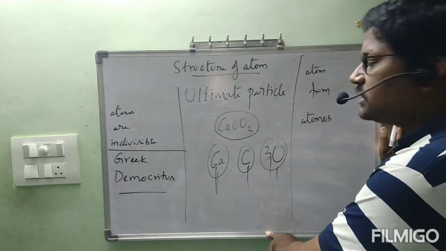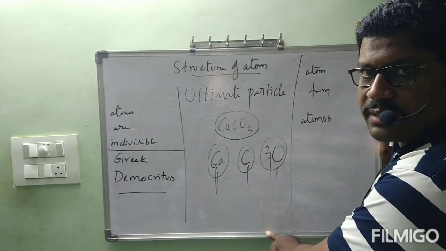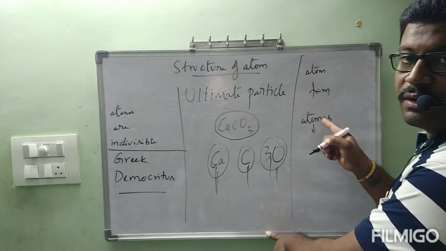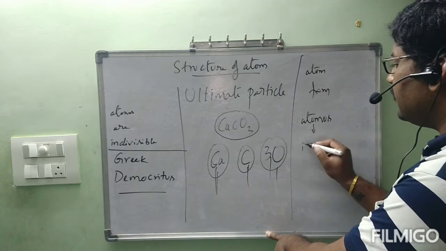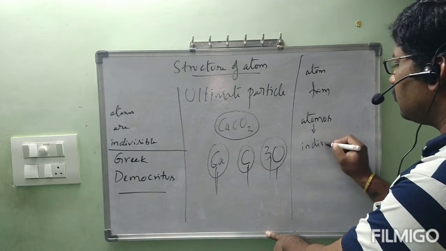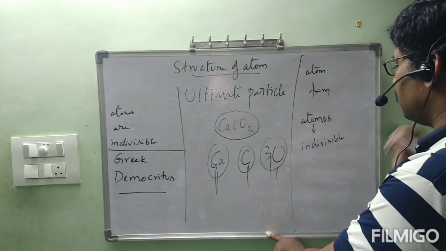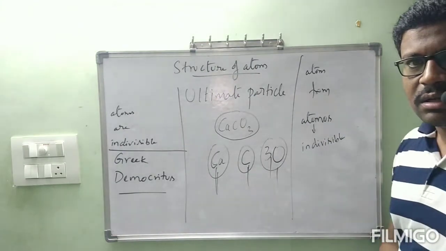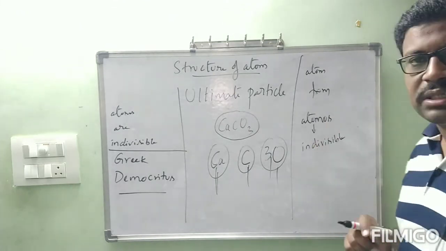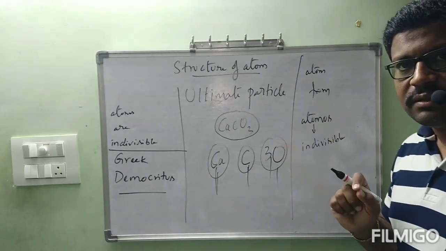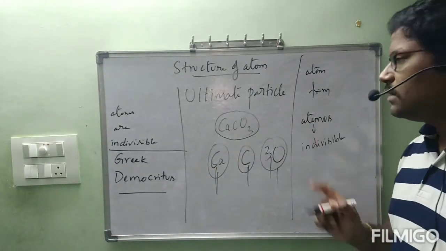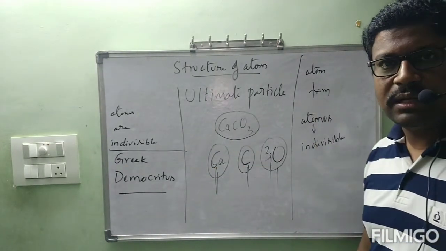Atomos is actually a Greek word, and in English it is called indivisible. In Greek, atomos, in English indivisible. That's why he kept the name atom for that small particle.